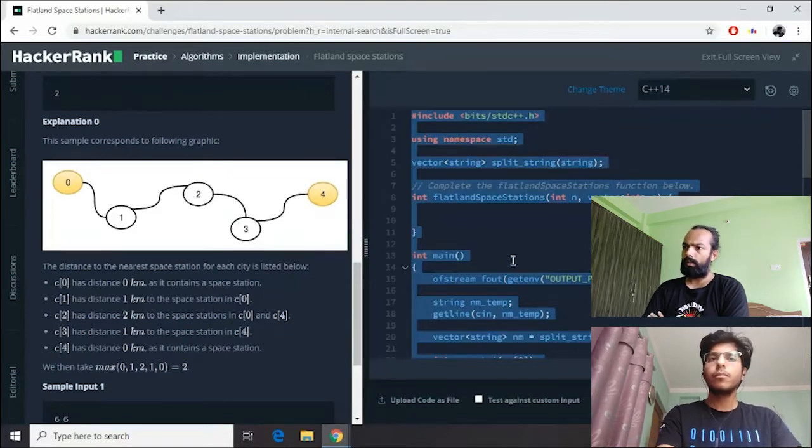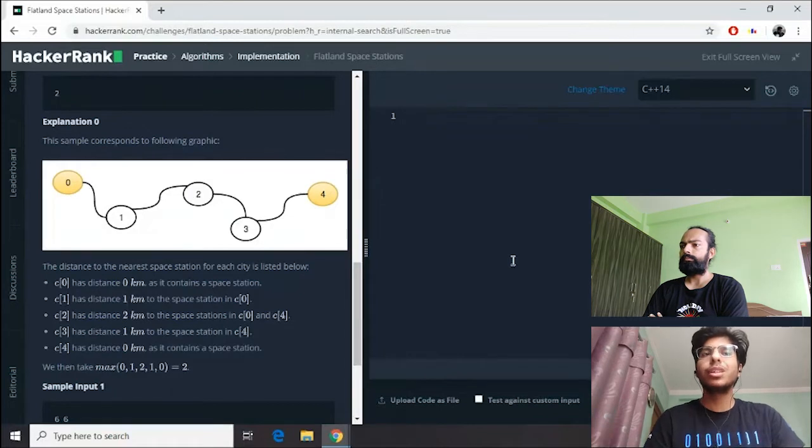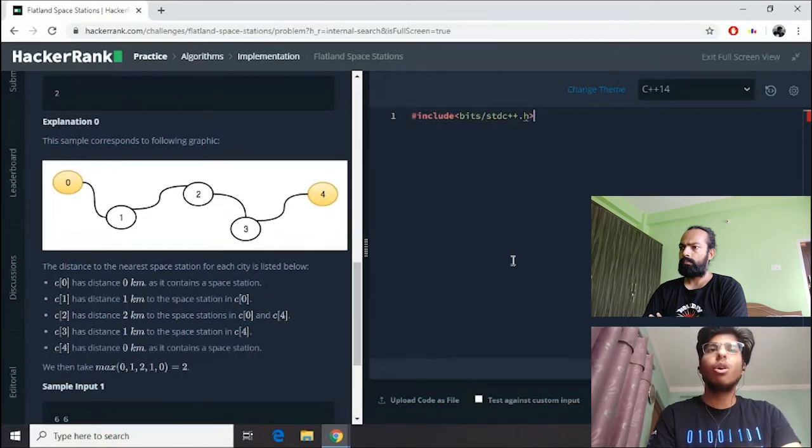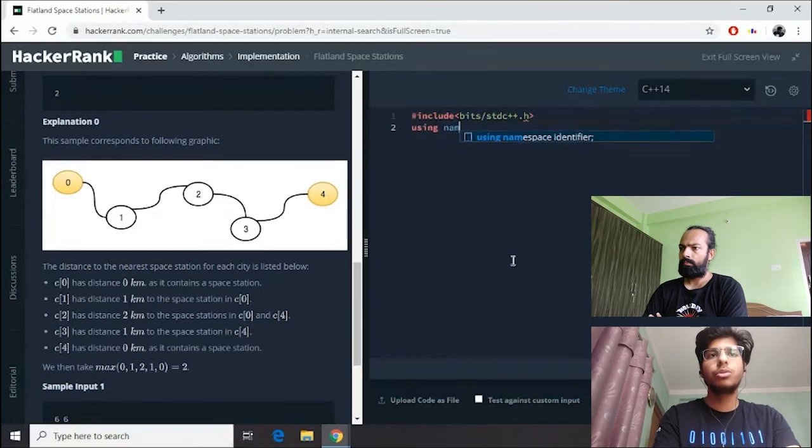Okay, sure. So we are using the C++ language, which is quite convenient and most recommended to solve this type of questions. First I would like to include one library, bits/stdc++.h. If you have not heard about this library, it is like the lifeline of C++ because it includes all kinds of libraries that we have in C++. Once you include this library, you don't have to include anything else. And after including this, we use using namespace std.